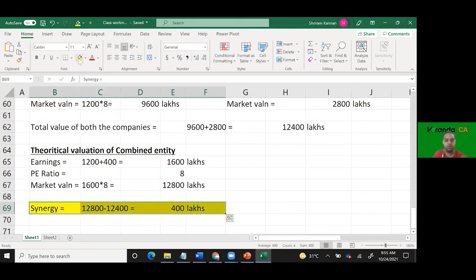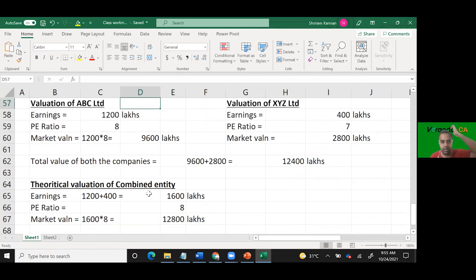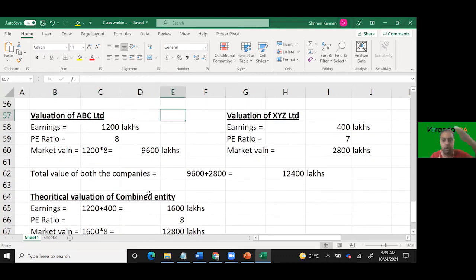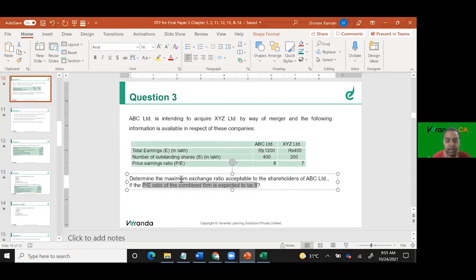But now comes the question: to whom it will be offered? The 400 lakhs, will it form part of the buying company or will it form part of the selling company? Clear. இப்போ என்ன கேட்டிருக்கான்? Determine the maximum exchange ratio, that is, maximum shares that can be given to the selling company shareholders. அப்ப how much it can be given, assuming that every synergy fully is attributable to which company?